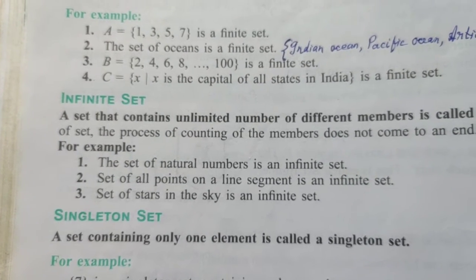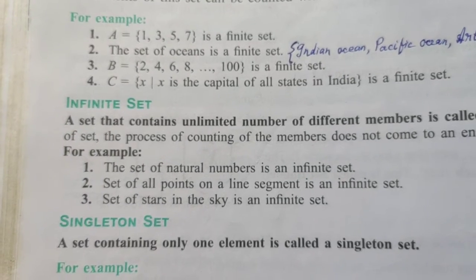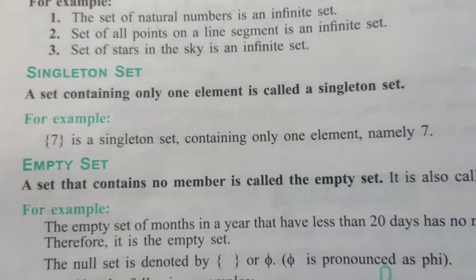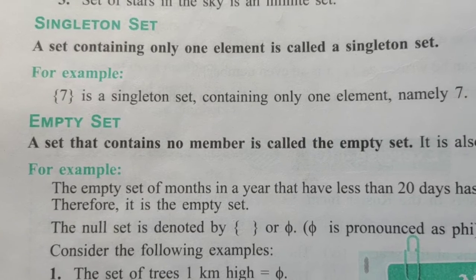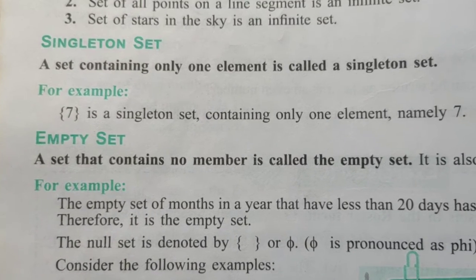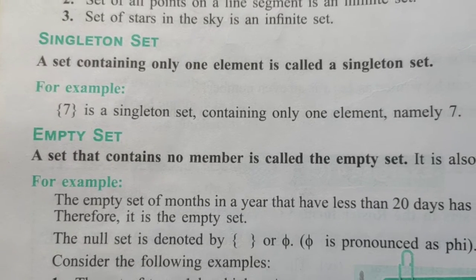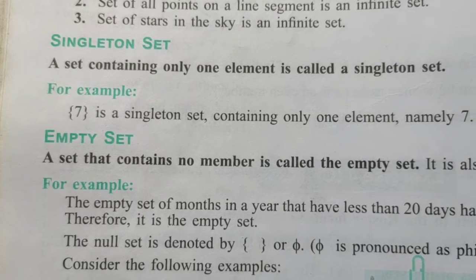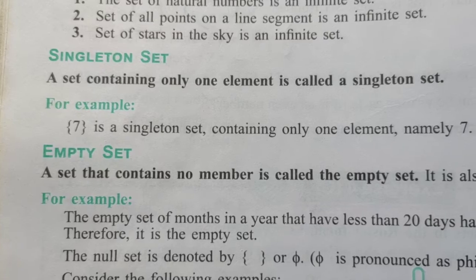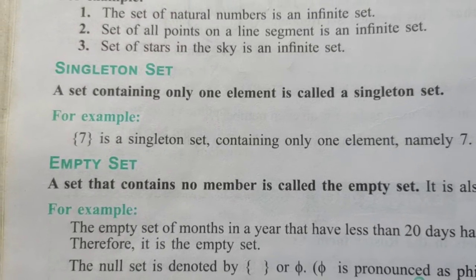So the set of stars in the sky is an infinite set. Okay. The next type of set is a singleton set. As the name suggests, single. There is only one element in that particular set. So a set which has only one element is called a singleton set.